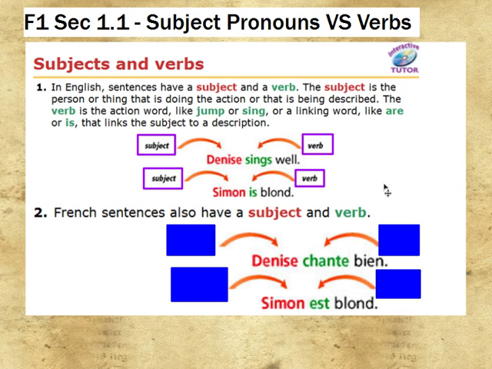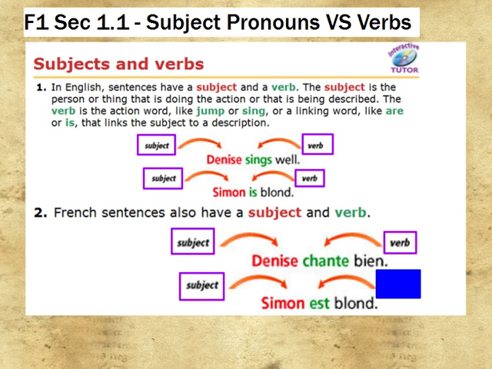French sentences also have a subject and a verb. And these are actually the exact same sentences again. Denise is still the subject of this sentence, Denise chante bien. Chante means sings, so Denise is your subject and chante is your verb. And then same thing here, this is still Simon is blonde. In French it's pronounced Simon est blond. Again though, Simon is still the subject, he is still the thing that the whole sentence is about, and in this case the linking word is your verb. Again, I don't expect you to be able to read those right off the bat, but start getting familiar with the format of a sentence and knowing that it typically goes subject-verb.